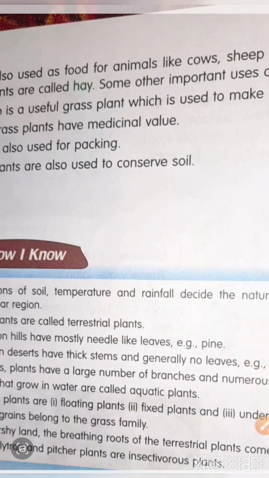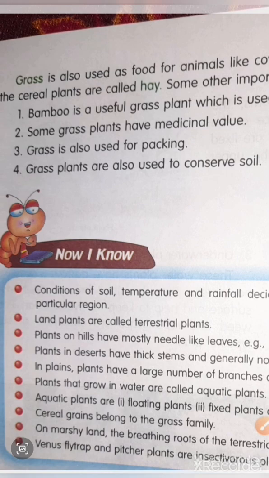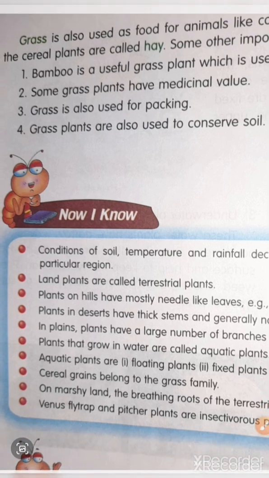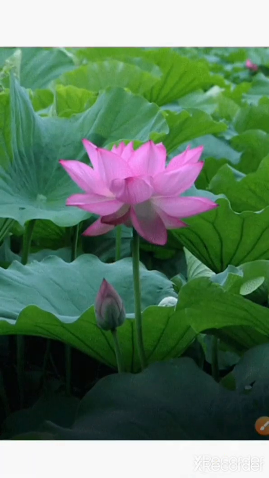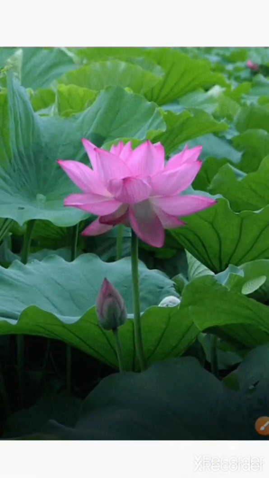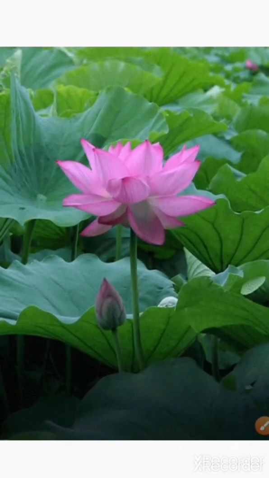All right. Now, children, we have completed this chapter. In this chapter, we have learned about adaptations in plants, and there are two types of plants. Plants that grow on land are called terrestrial plants, and plants that grow in water are called aquatic plants.